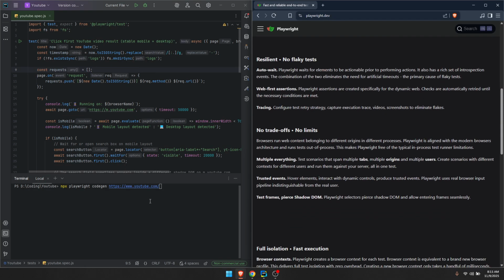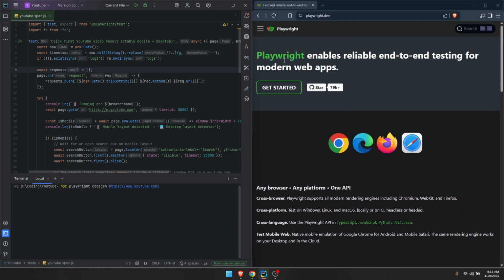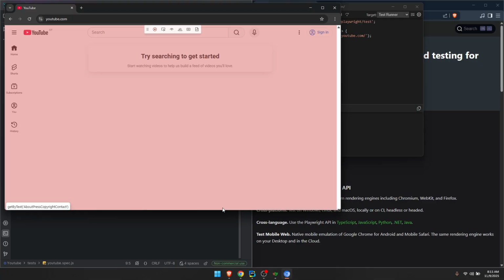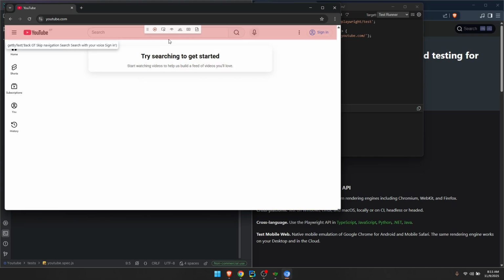And yeah, I started by using the command npx playwright codegen, and you can check the documentation. This command allows you to create code. It allows you to create the basic code by recording everything that you are doing on the browser. And I'm going to show you.